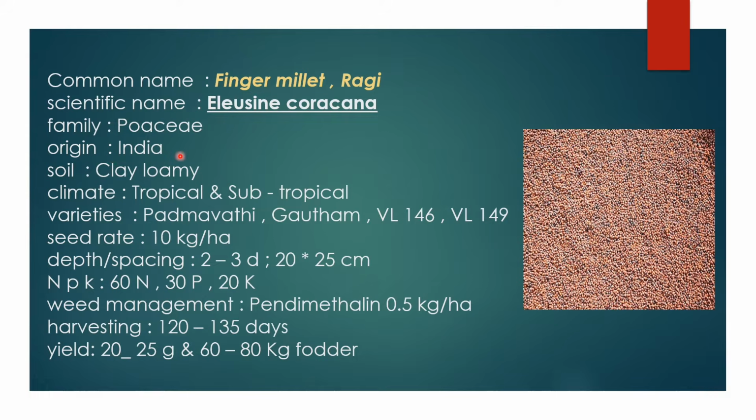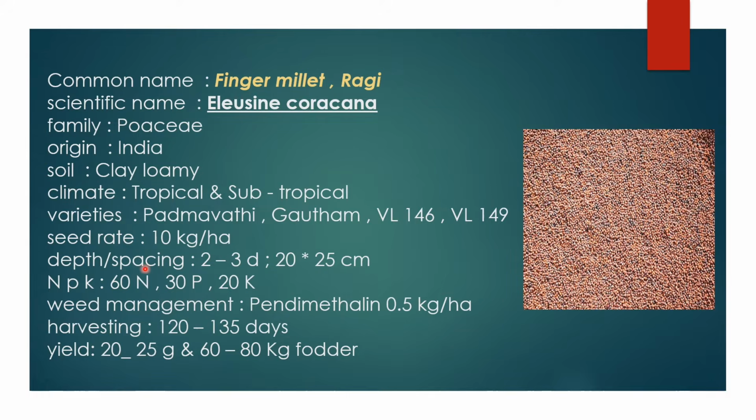Origin is India. The soil required for ragi cultivation is clay loamy soils, and the climate is tropical and subtropical. Almost 20 to 30 degrees Celsius is most suitable. The varieties are Padmavati, Gautam, VL 146 and VL 149, and the seed rate is 10 kg per hectare.